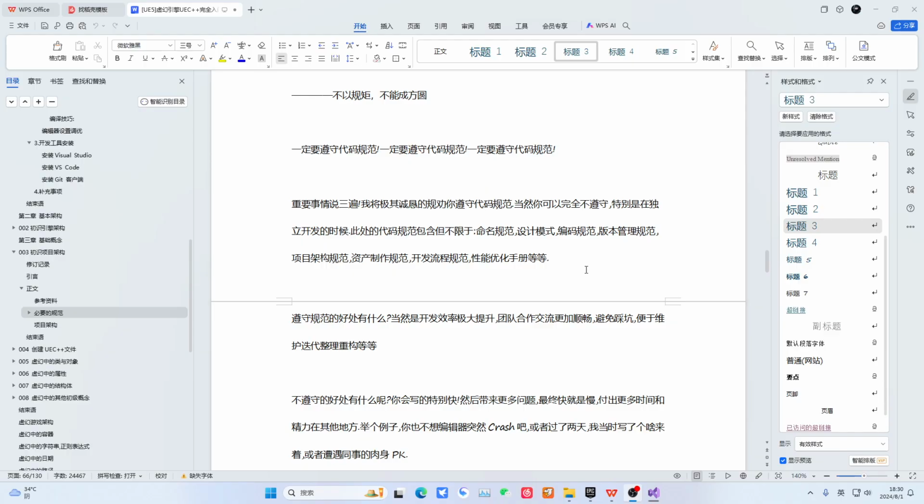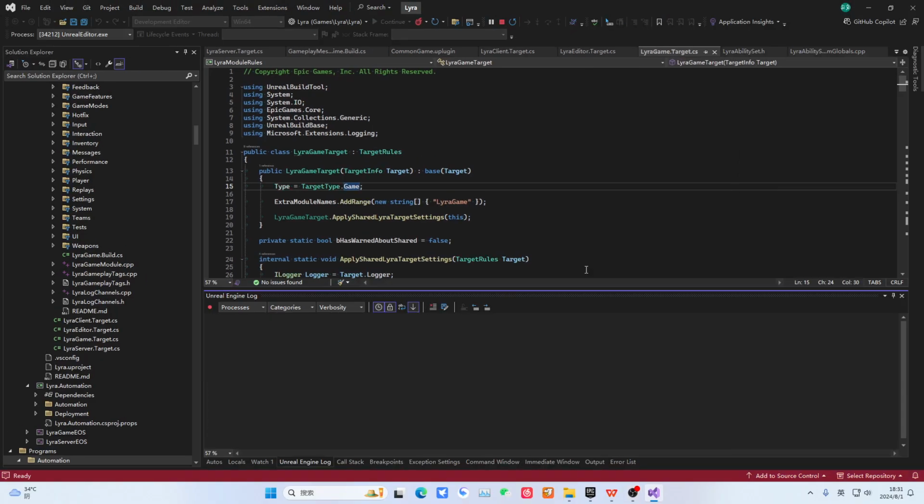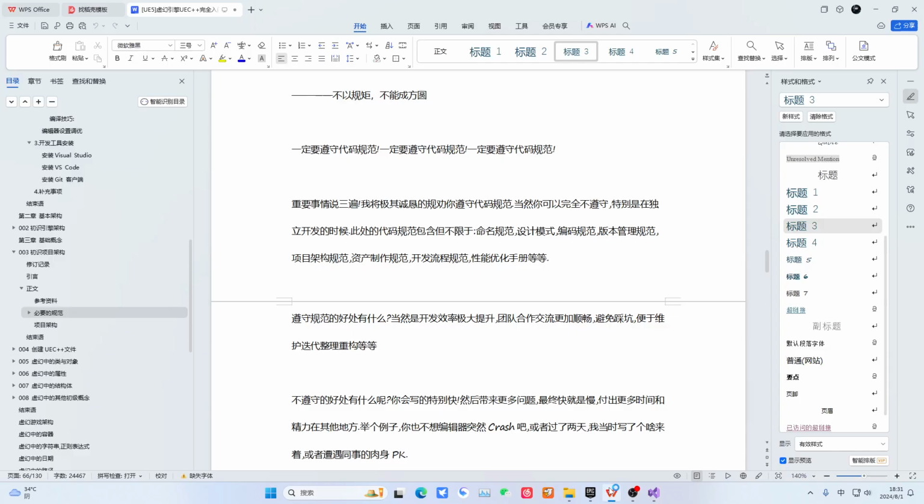So what are the benefits of following the standard? It means your development efficiency will be relatively faster, because these are all pitfalls others have already stepped into, paths they have already walked. Then, among our team, each role performs its own duties, making collaboration smoother. Then, the code of our entire project is easier to maintain, iterate, organize, and refactor.